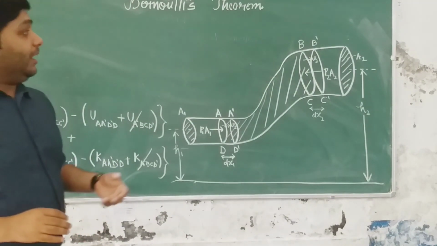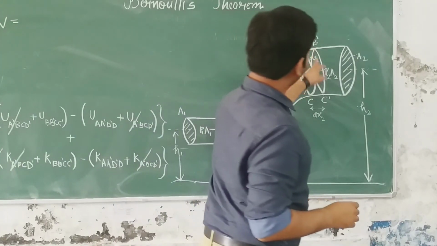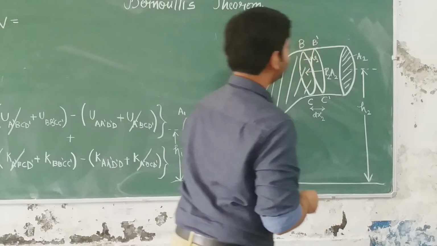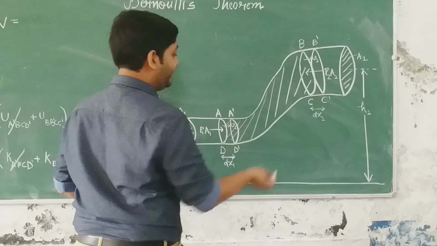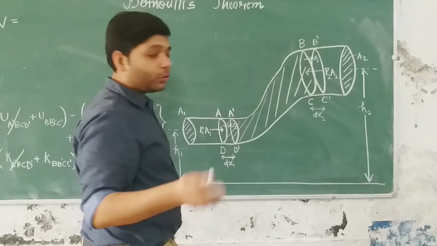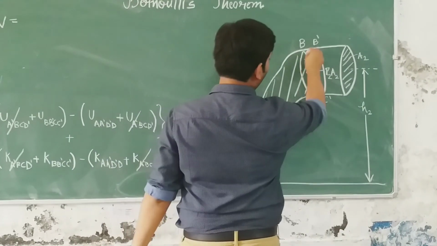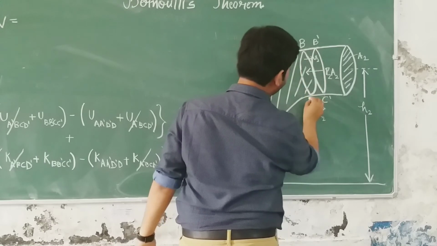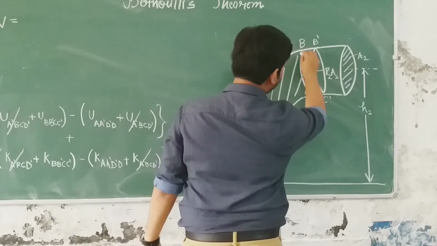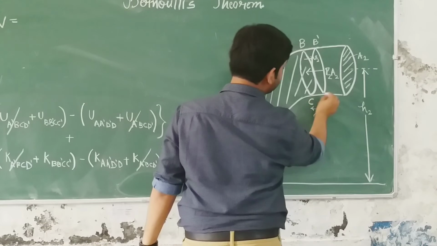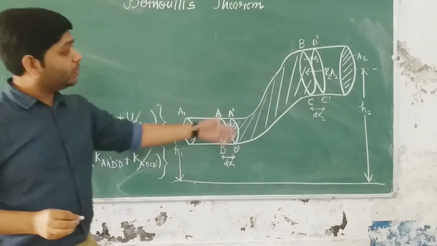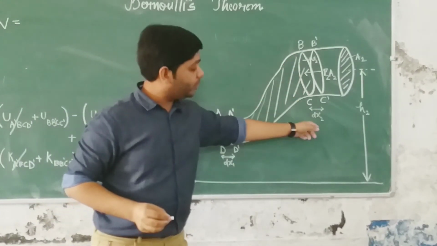So what is the mass of this volume of fluid? Mass is equal to density into volume. Let's say the density of the fluid is rho, and what is the volume? Volume is cross section into this distance. Cross section is A2 and this distance is dx2. So the volume becomes A2 dx2.